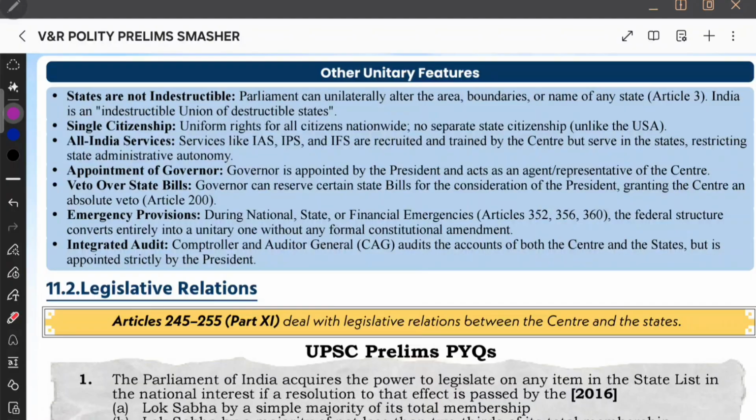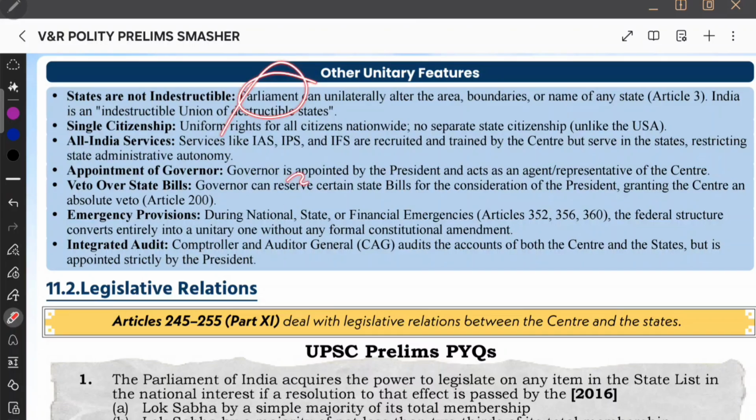Before attempting MCQs, I want to tell you some more unitary features. For example, states are indestructible. So you are saying states are indestructible. Therefore, it's a unitary feature, right? Because the states cannot destruct on their own. Parliament has the ultimate power. Under Articles 2 and 3, Parliament has the power to alter the boundaries and names of the states, and they are the indestructible union of the destructible states. Implies if Parliament wants, it can even destruct them.